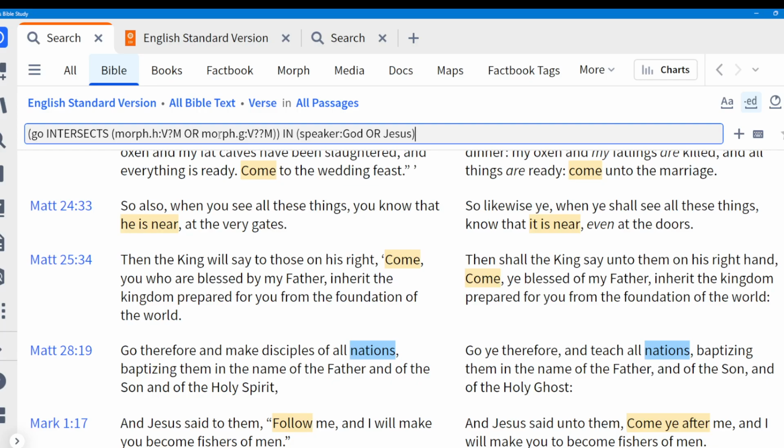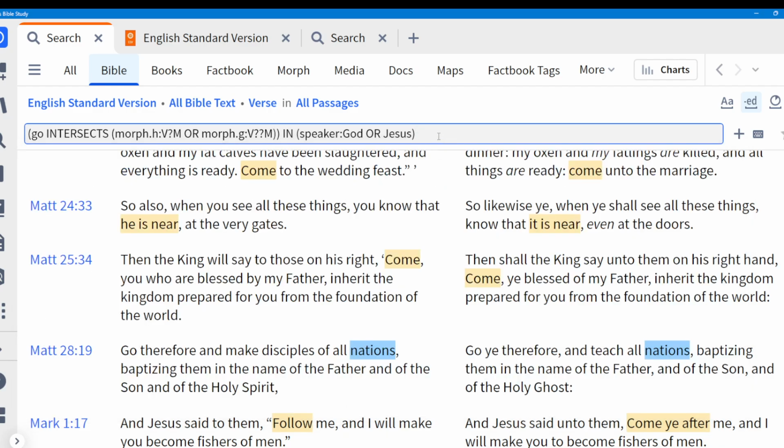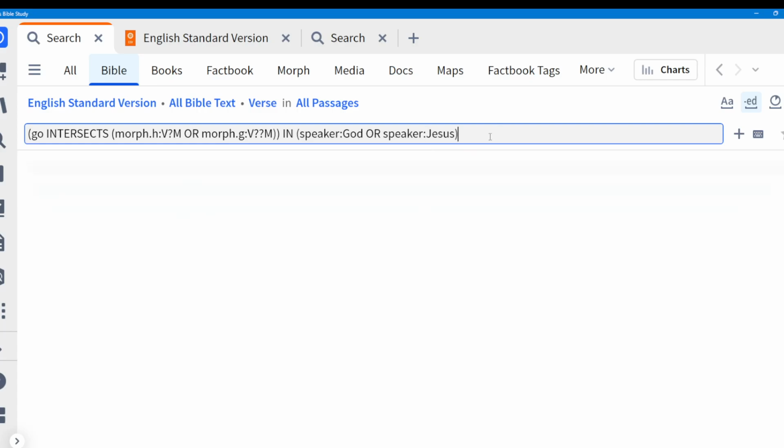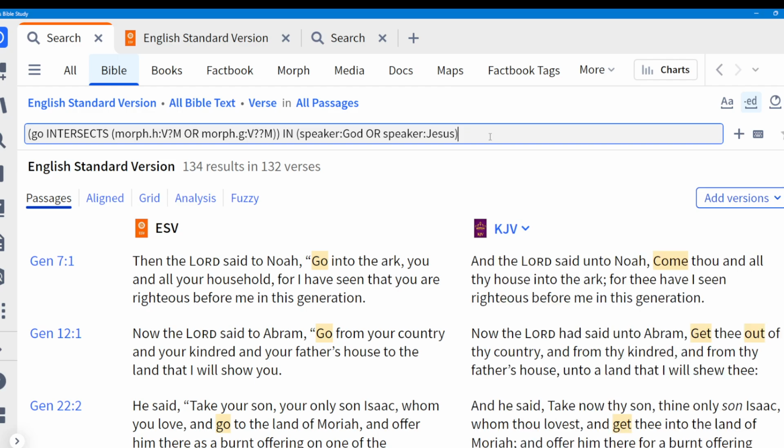So it's looking for Hebrew or Greek, so the Old Testament or the New Testament. I guess I could add Aramaic too. I don't think there's going to be any examples. I'm not sure about the Aramaic morphology, but you can mess with that if you wanted to. And sorry, speaker or speaker Jesus. And so this is just using the actual structure rather than relying on Logos's tagging. And so maybe you want to do that.